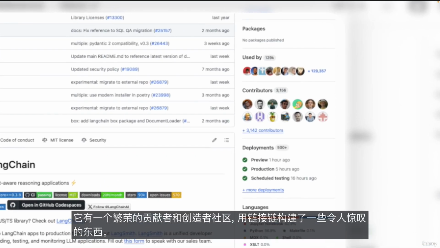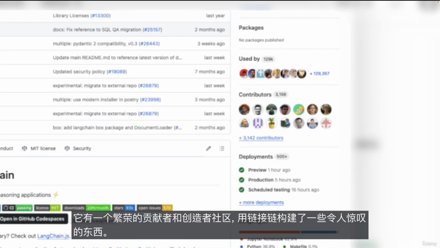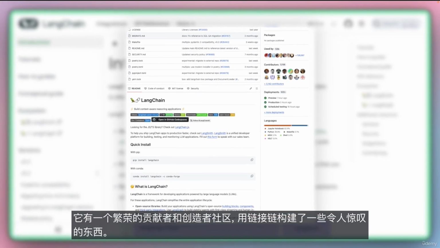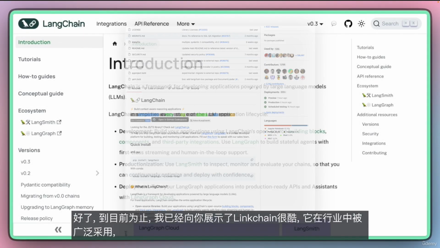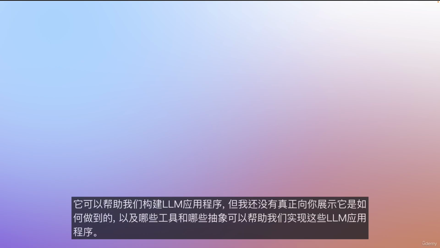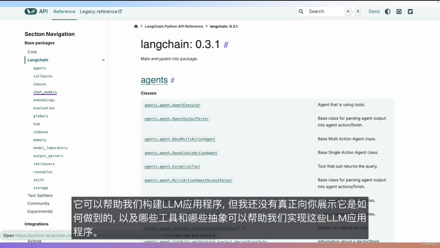It has a thriving community of contributors and creators building some amazing stuff with LangChain. Alright, so up until now, I have shown you that LangChain is cool, that it's widely adopted in the industry, and that it helps us build LLM applications. But I haven't really shown you how it does it, and which tools and which abstractions help us to implement